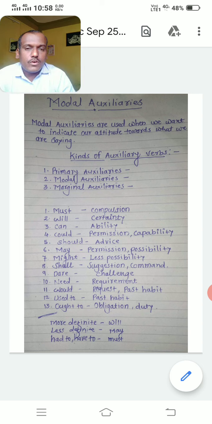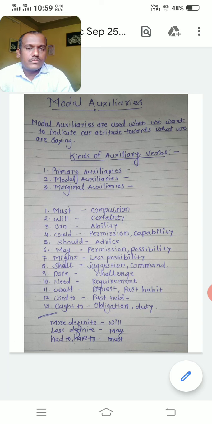Must is used for compulsion, obligation. There is no other way. You must do that. That is compulsion. So, I must go now. I must complete this work. I must study hard. So must, there is no other way, that is compulsion or obligation.